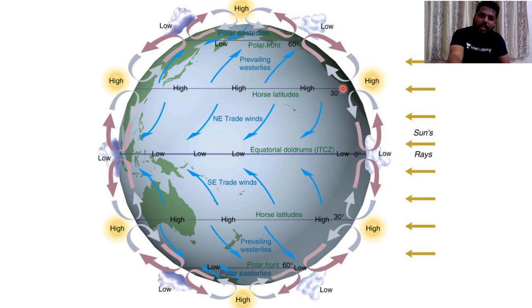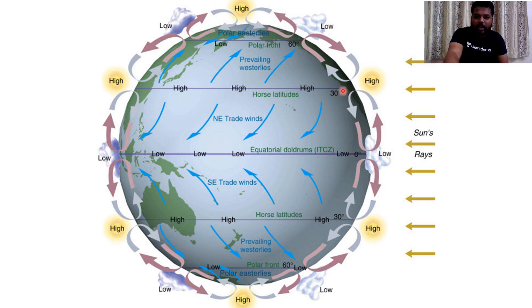And near the high pressure areas, there is no cloud formation, and hence if you see almost all the deserts which are present, they are formed on this particular high pressure belt. If you see the Atacama Desert, Namib Desert, Kalahari Desert, Sahara Desert, Sonoran and Mojave Deserts of North America, Thar Desert of India, Rub' al Khali, Dasht-e Kavir, Dasht-e Lut, Great Australian Deserts, every hot and dry desert in the world is present near the subtropical location, either in the northern hemisphere or in the southern hemisphere. The deserts are created just because of these descending air columns. Are you getting this point?